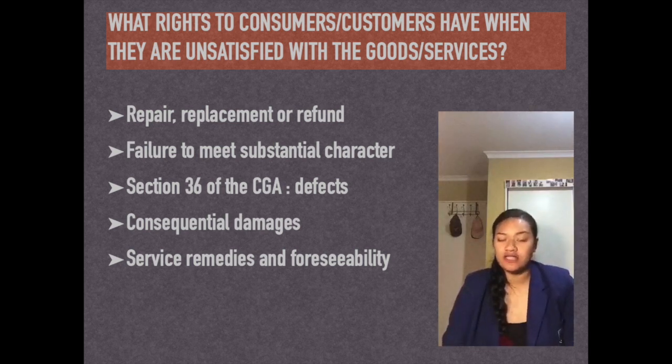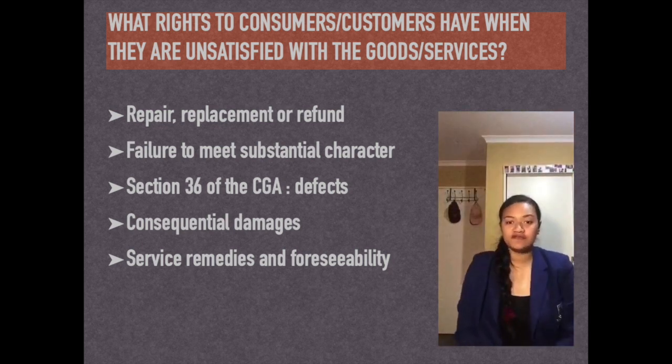If the good is faulty and has caused damages to the customer and it was foreseeable, then the customer has the right to apply for consequential damages. But as soon as the customer has noticed a defect, they should act fast because a delay in doing so may affect getting a remedy. This is under Section 36 of the CGA.